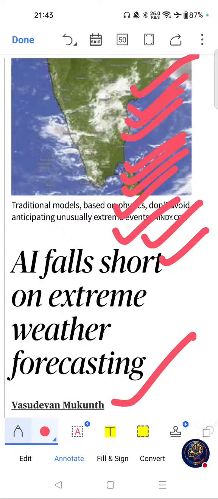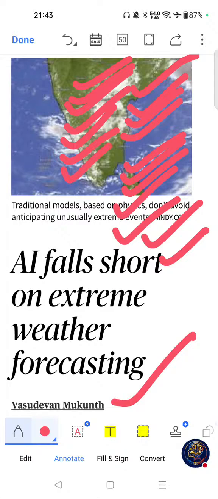This is a very important article, and key themes related to this article are artificial intelligence, machine learning, climate modeling, weather forecasting, disaster early warning systems, ECMWF, and extreme weather events. Please go through this key themes related to this article.